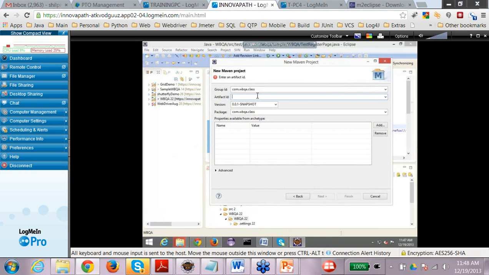Group ID is generally the department or a general name, and artifact ID is the specific name of the project. So maybe you can say class demo or something like this. The package is automatically created using the group ID and the artifact ID. You can also choose a different version, but to begin with, just keep the default settings here, and then click on finish.